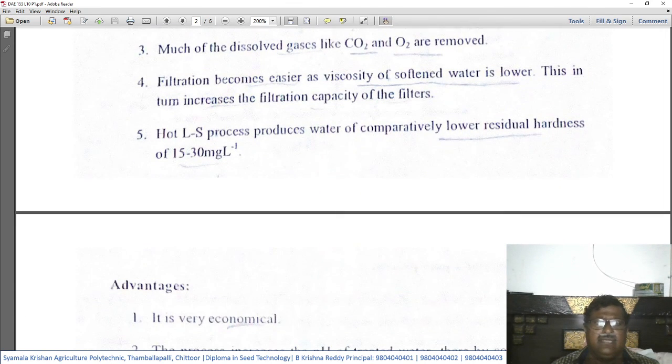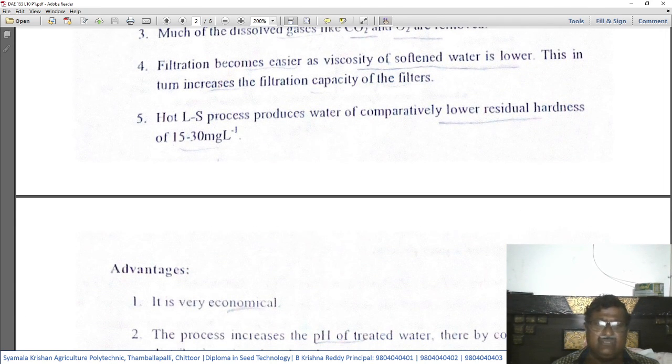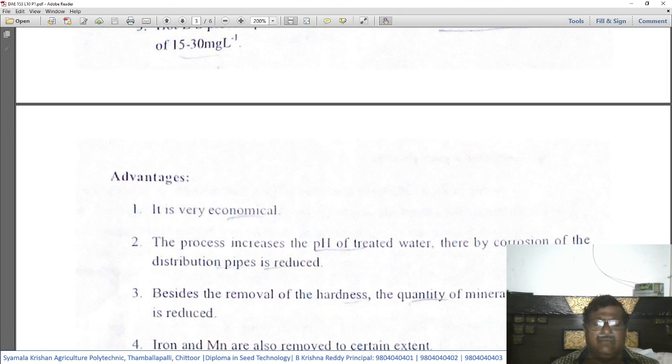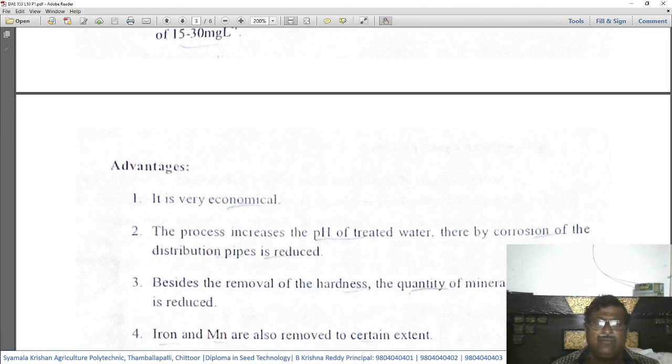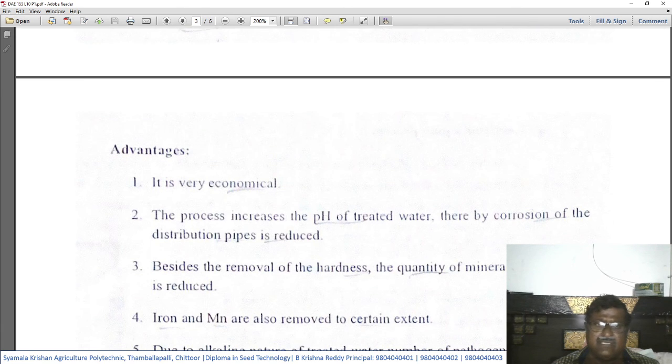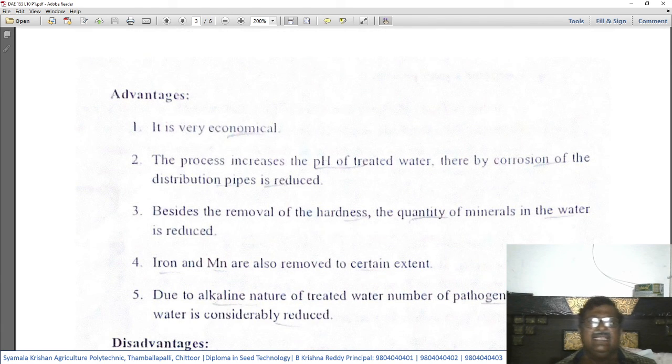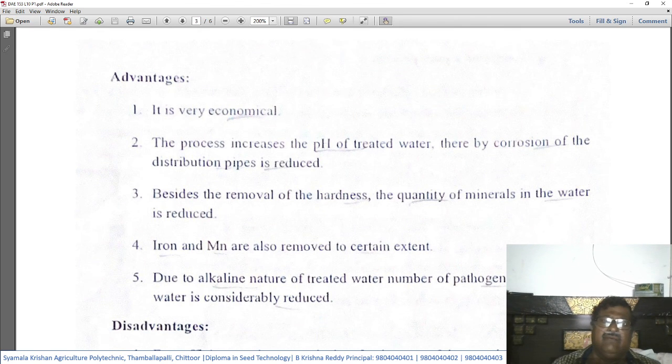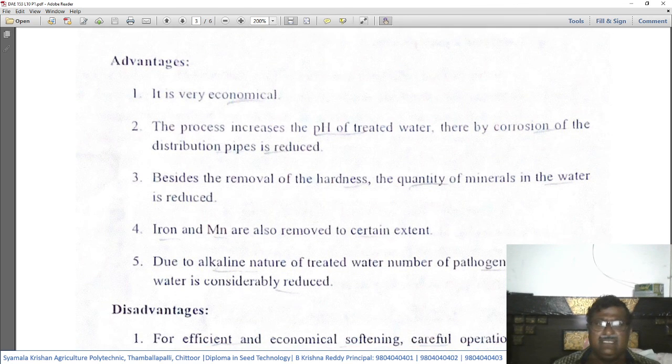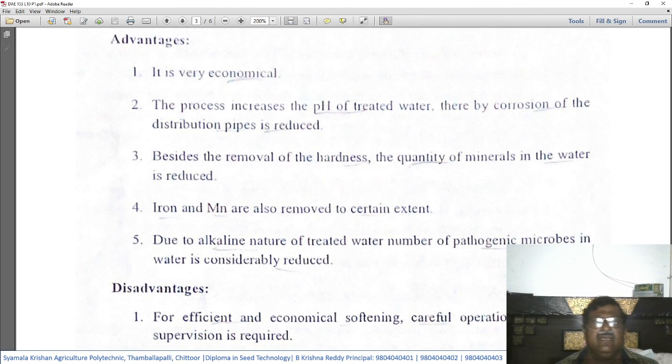Okay, then what are the advantages of the lime soda process? It is very easy and very economical. That means in terms of financial or economic viability, this is very economical and cheaper compared to other methods.